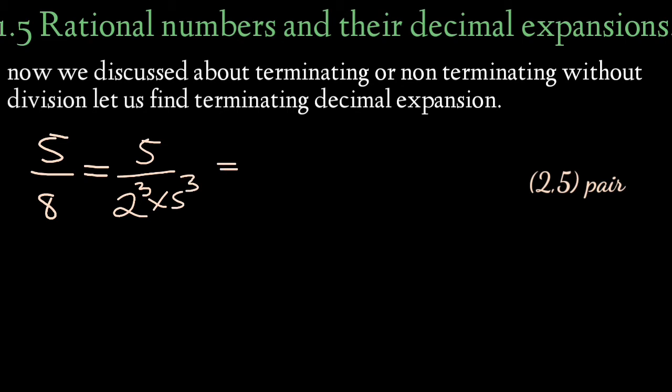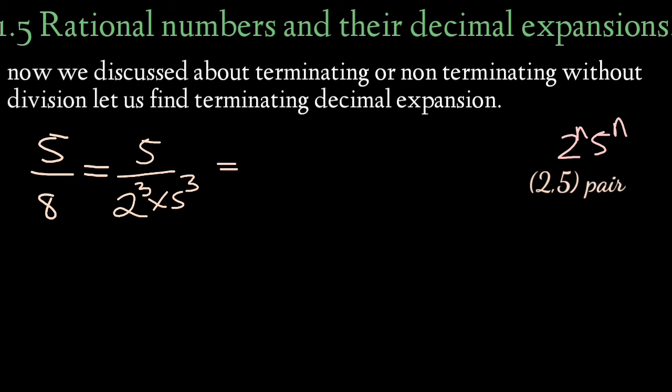When a terminating decimal expansion comes, the powers of 2 and 5 should be equal, so it should be in the form 2 raised to n, 5 raised to n. So we should make the powers equal. Here the power of 2 is 3 and of 5 is 0. We should make 2 and 5 a pair, 2 cube into 5 cube.